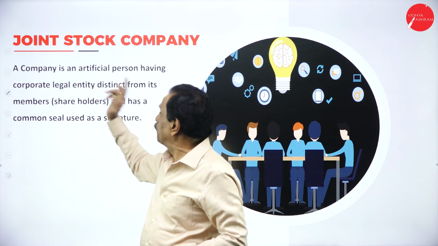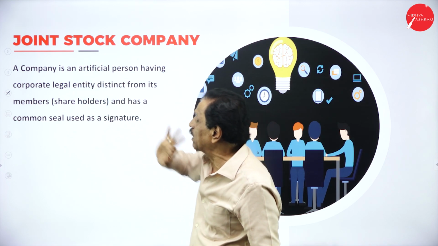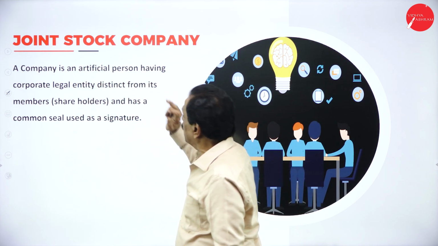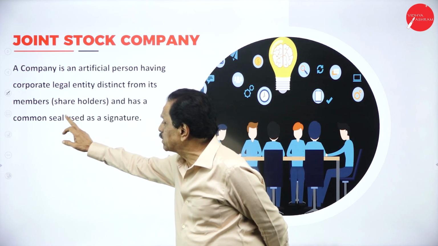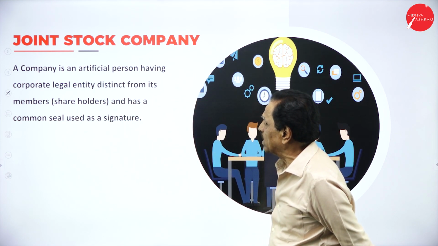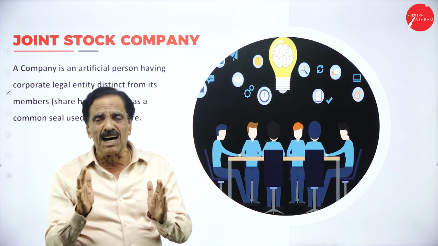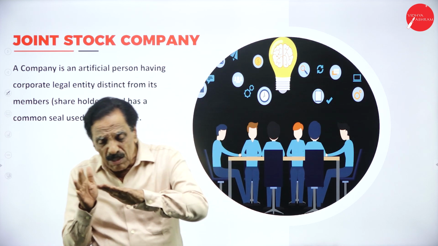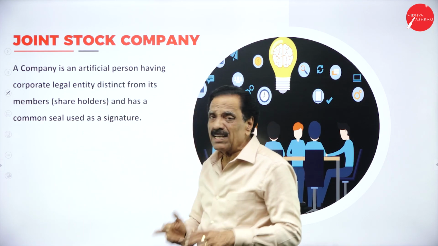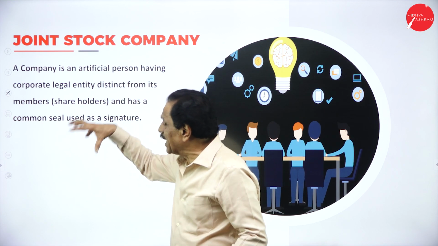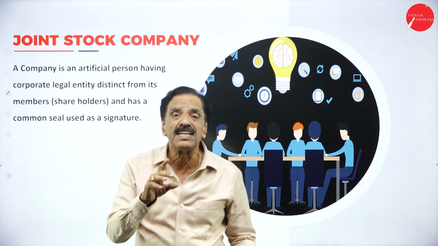So it leads to company. What is a joint stock company? Stock means bundle of shares. A company is an artificial person having a corporate legal entity, distinct from its members, the shareholders, and has a common seal used as a signature. So company is an artificial person created by law. The engine of the company will move with the oil of law. So wherever you go, the law is represented. So company is a legal person. If the seal has been put, it represents the company. So company is an artificial person created by law.